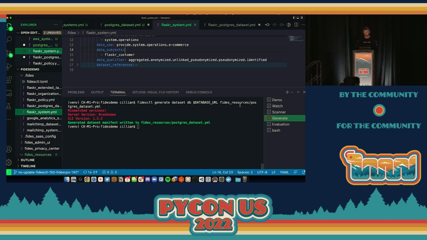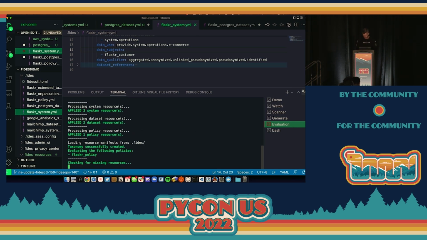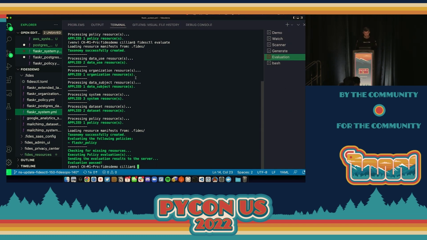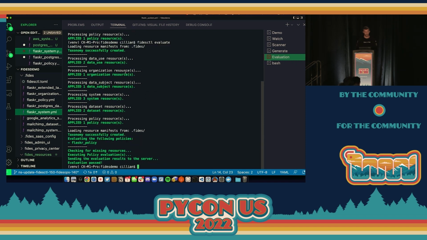Now let's run an evaluation. So I'm not running a CI pipeline here, so I'm basically forcing an evaluation with the Fides control server on my CLI. So we'll just run that very quickly. fides evaluate. Now if you look carefully here, this is maybe a little hard to see. You'll see that what it's done is it's grabbed the system resources files, all of the data use and declarations, and it basically checks it against a policy. And it says that it's passed. We get all greens. Everything's good to go, okay?